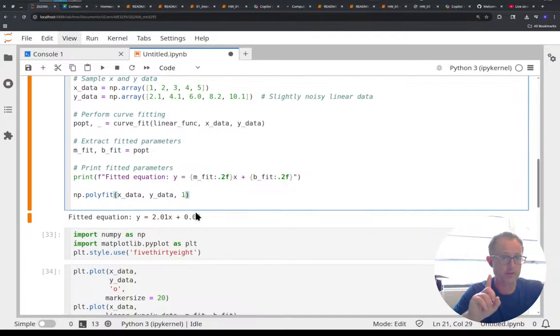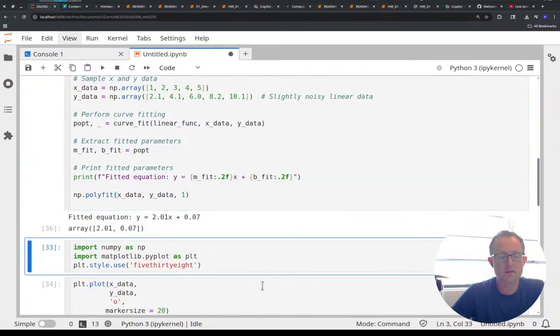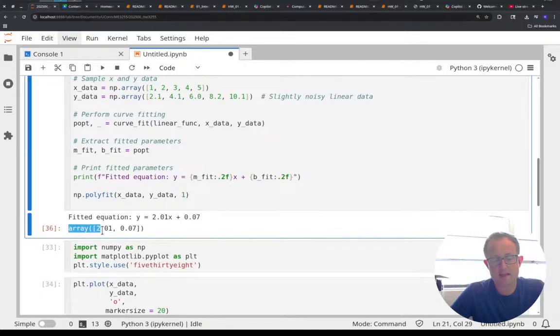I want to make a first order polynomial fit. And now I get the same two values that I got up here, 2.01 and 0.07. That makes sense. Whether I use a linear or a nonlinear curve fitting function for a linear fit, it's probably going to be the same.